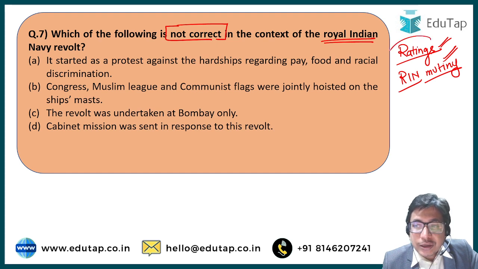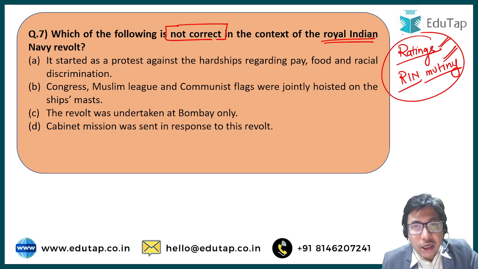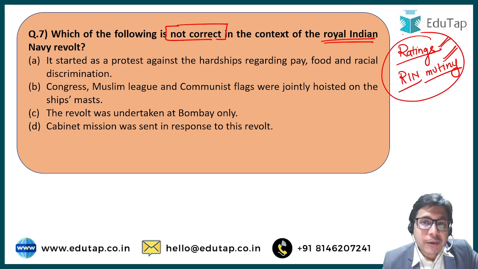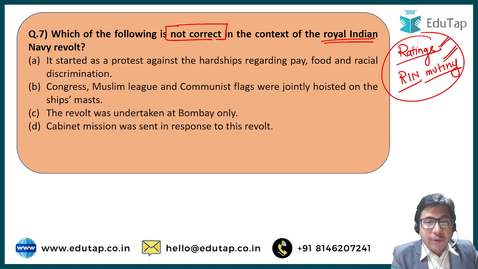But when these mutinies started in the Indian Navy, and they gained widespread support from the local law enforcement and other branches of the defense forces as well, that scared the Britishers, and they left the subcontinent in much haste, right? So which of the following is not correct about this Royal Indian Mutiny? Option A, it started as a protest against the hardships regarding pay, food, and racial discrimination.